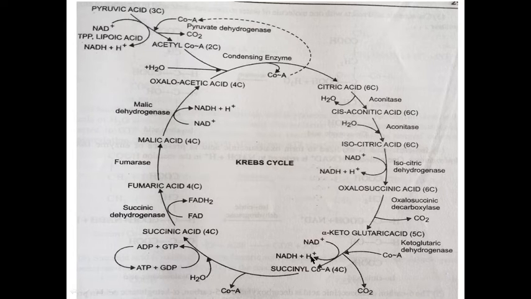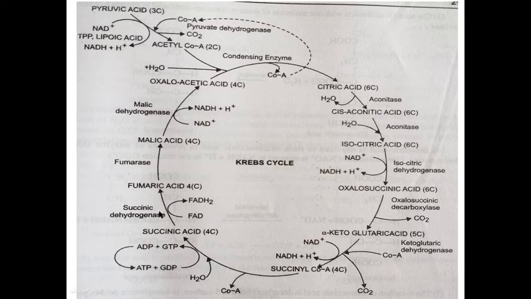Again, 1 molecule of NAD is reduced into NADH2, and 1 molecule of coenzyme A is involved for the formation of succinyl coenzyme A. A 4 carbon compound is converted into succinic acid, releasing 1 coenzyme A, utilizing 1 water molecule, and 1 GDP is converted into GTP, and 1 GTP is equal to 1 ATP.